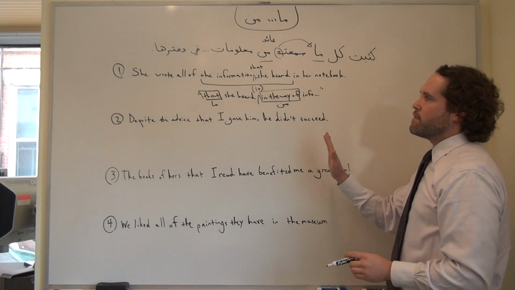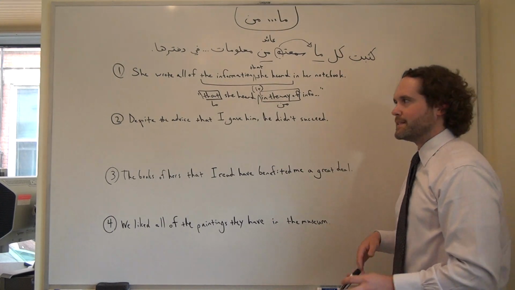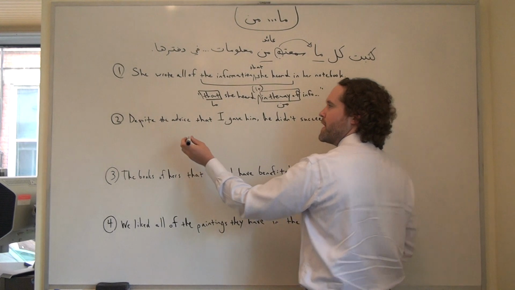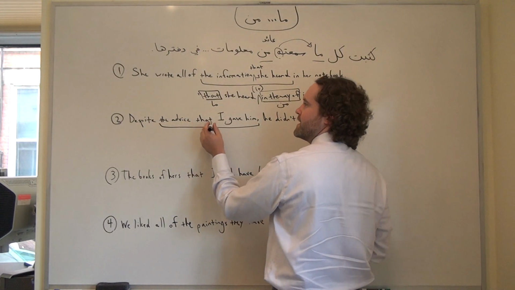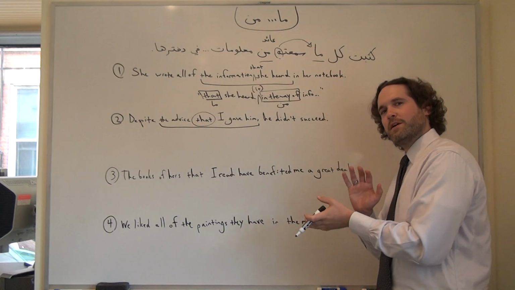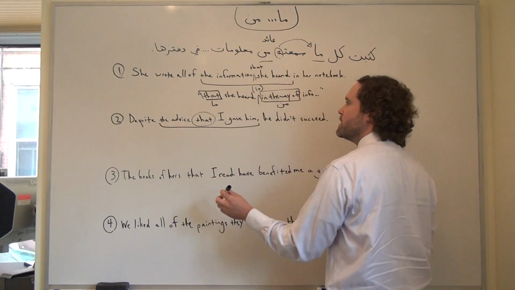Let's take another example. Despite all the advice that I gave him, he didn't succeed. Well, the advice that I gave him, now that's the part that we need to figure out. And again, if we find a that in our English equivalent, that can help us figure out where the ma min construction might be generated.